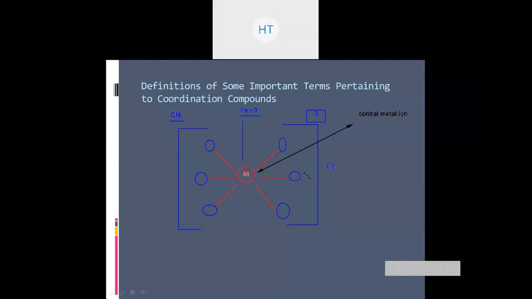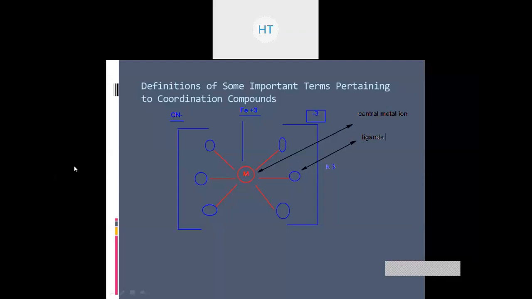Second one, if we observe these particular blue colors, these blue color ones are called the ligands. Ligands are those particular species or molecules or ions which can form a bond with the central metal ion.